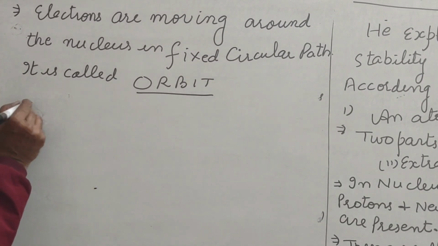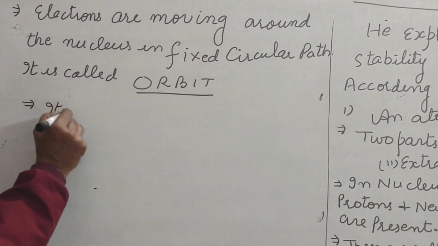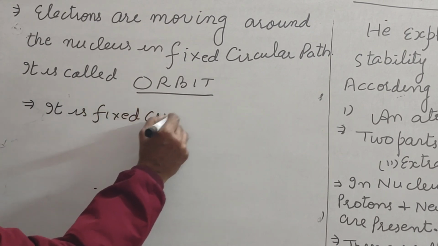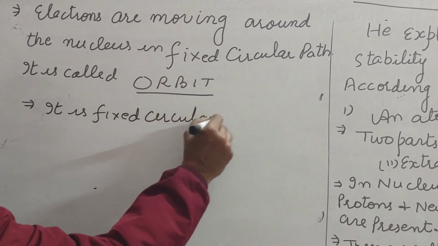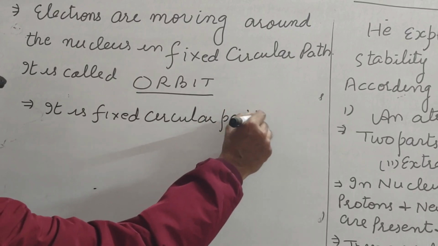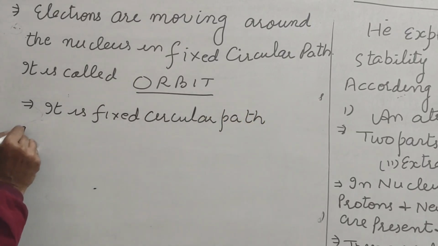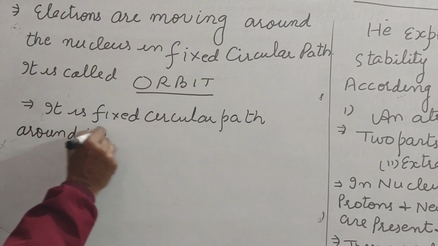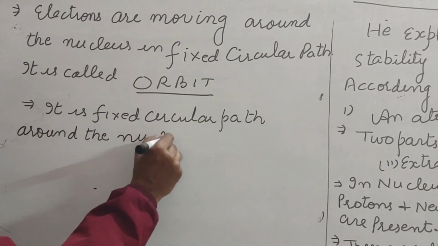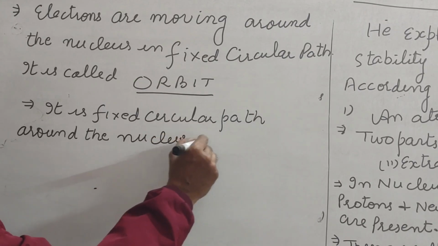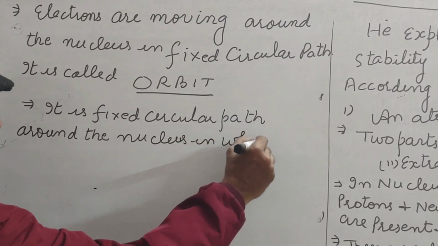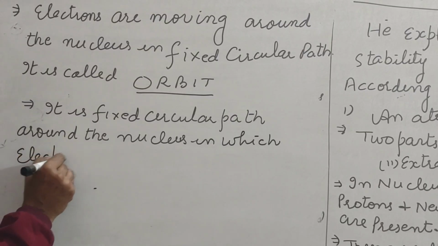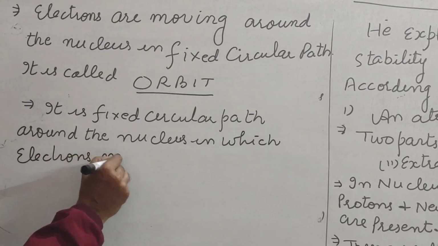It is a fixed circular path around the nucleus in which electrons move.